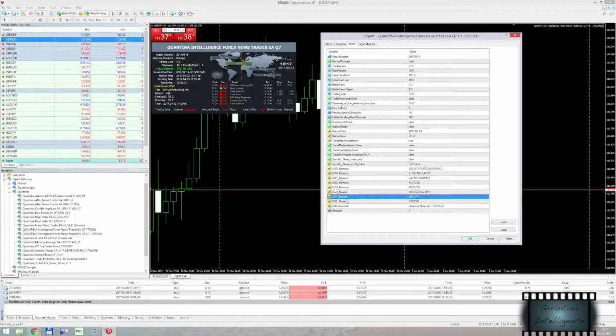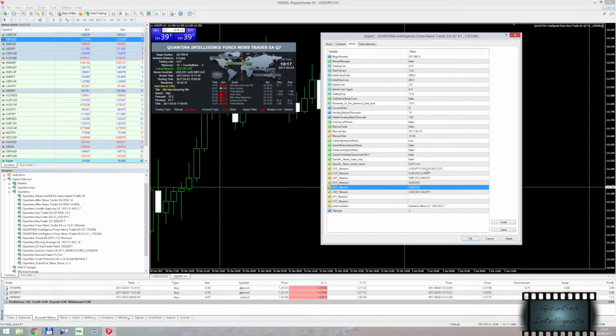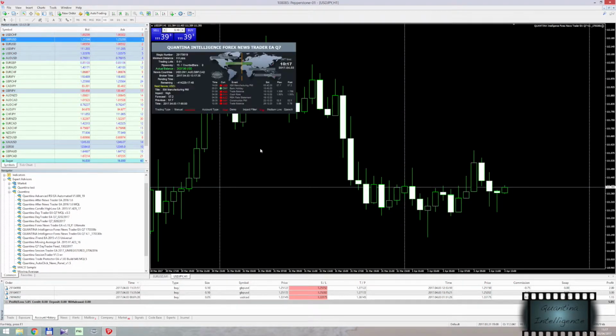Let's say there is a Swiss news. I don't want to trade on Swiss news, so you just have to leave it blank like this. That's it. EA is not going to trade on those news events. And if there is a Japanese news, I don't want to trade on that either. That's it. Click OK. Great.